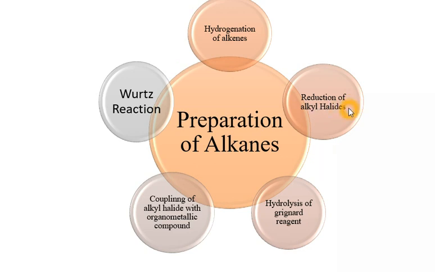Alkyl halides get reduced to form alkane. Next one is hydrolysis of Grignard reagent. Then coupling of alkyl halide with organometallic compound, Wurtz reaction, and in that the Wurtz-Fittig reaction is also there. We will see them one by one. First we will see hydrogenation of alkenes.